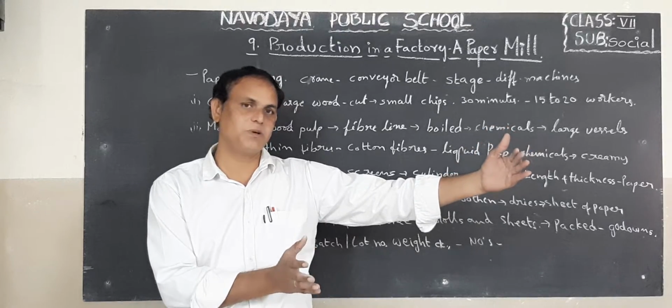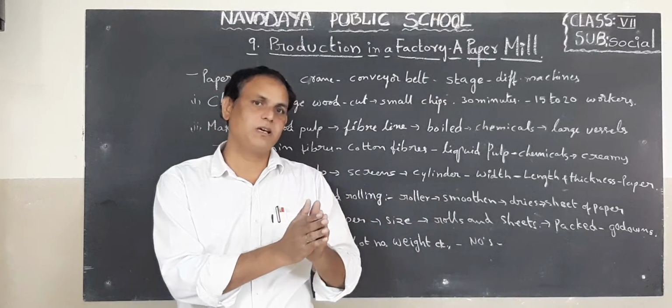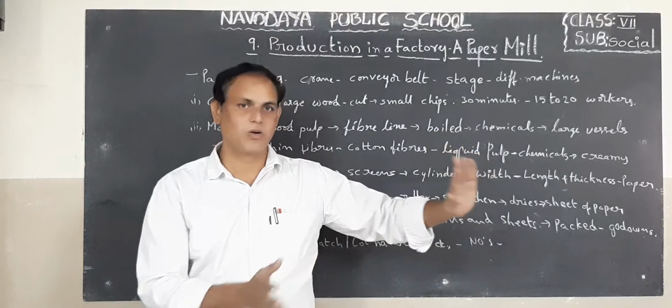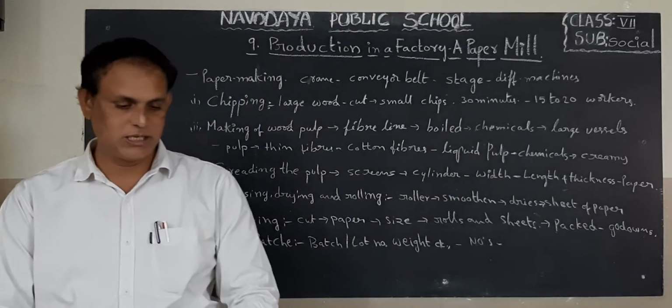The wood became paper. After making paper, they will cut it down and bind it. Next they will send it to the godown. So those are the paper making stages, children.